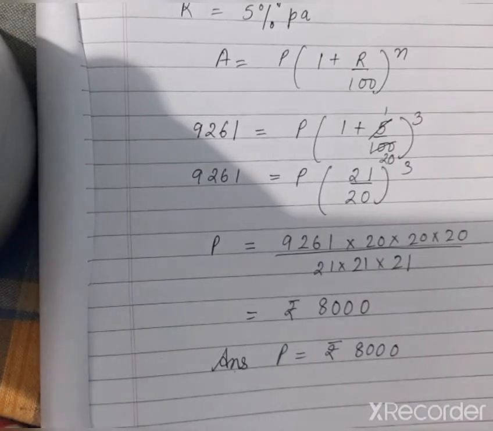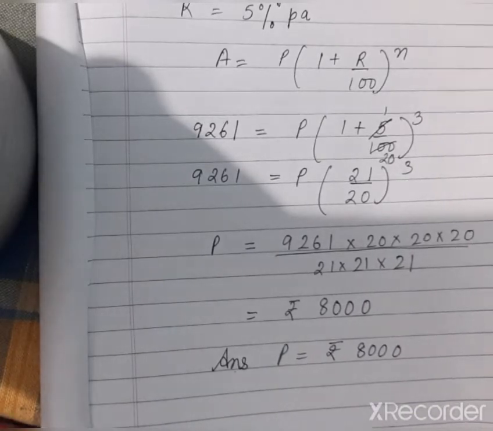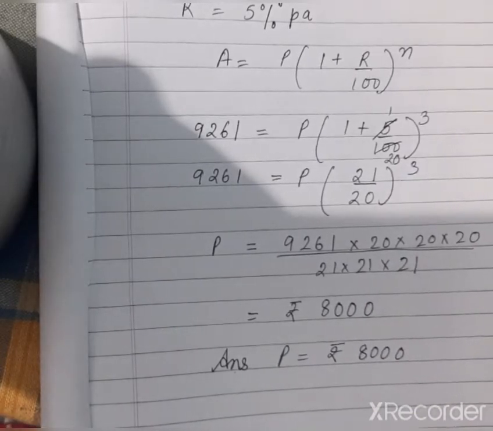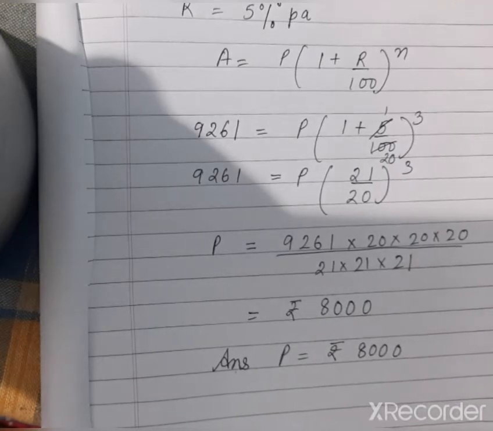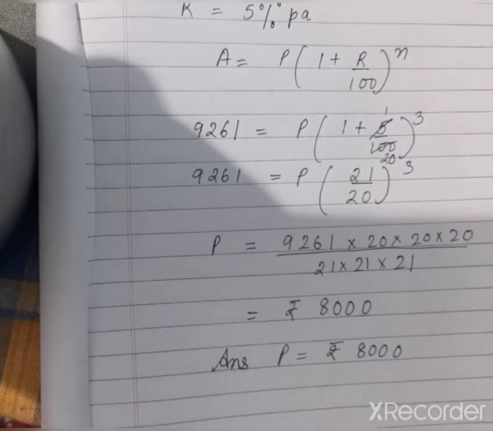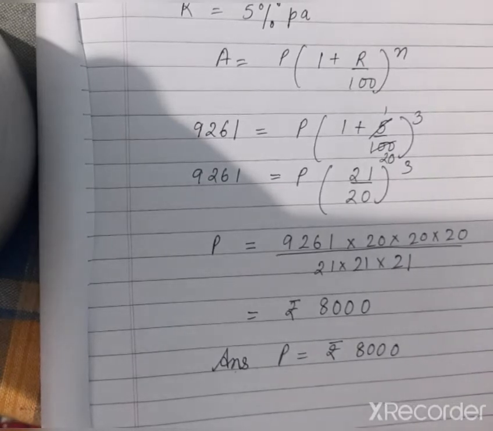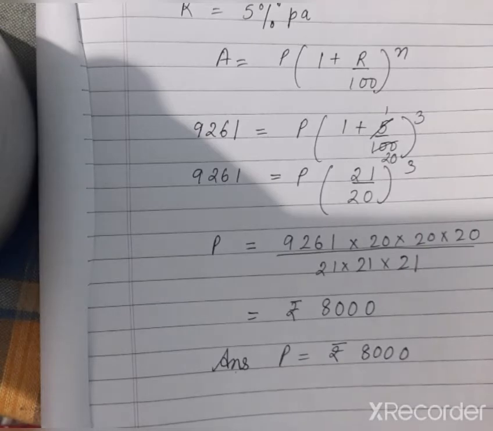Now question number 9 is the same. What sum? Again we have to take out what sum should be invested for 1.5 years compounded half yearly at the rate of 8% per annum to amount to 1,40,608. Now coming to question number 10.